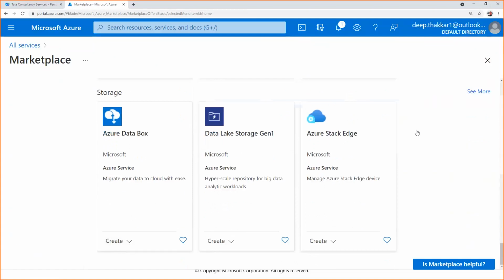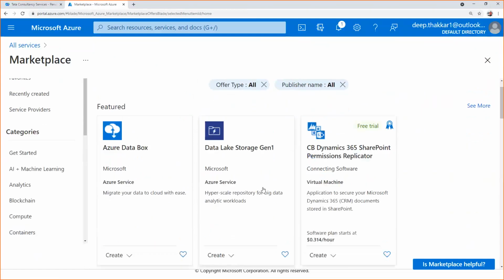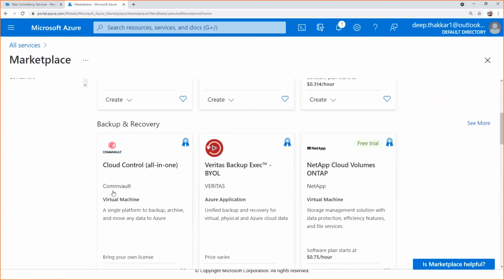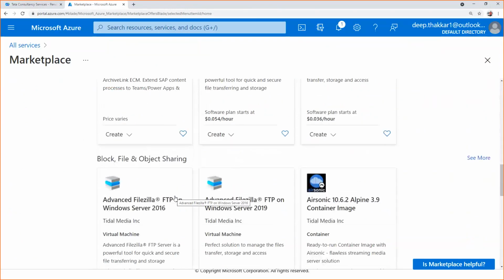When you click on more, you can see so many applications and services, like from Commvault, Veritas, NetApp. Different vendors give their services as a plugin, and you can use those services in your application if required.